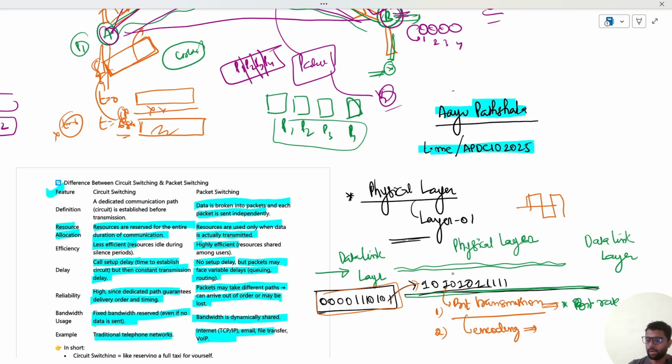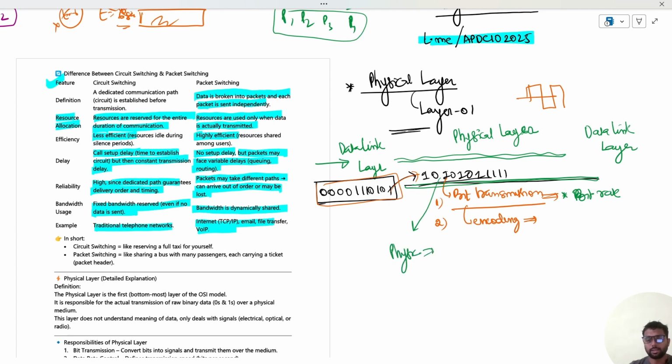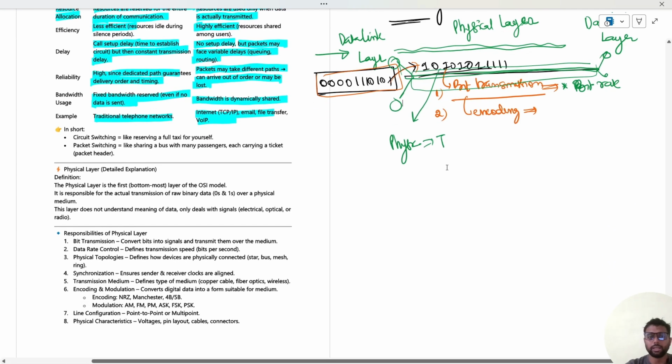Again, in the previous videos we have seen the different topologies, whether the communication is taking place in mesh topology or ring topology and so on. That will also be the responsibility of the physical layer, that is, in what way the devices are connected. There could be multiple devices connected and transmission taking place between them. So different topologies are also the responsibility of the physical layer. So let us go one by one and see what is there.